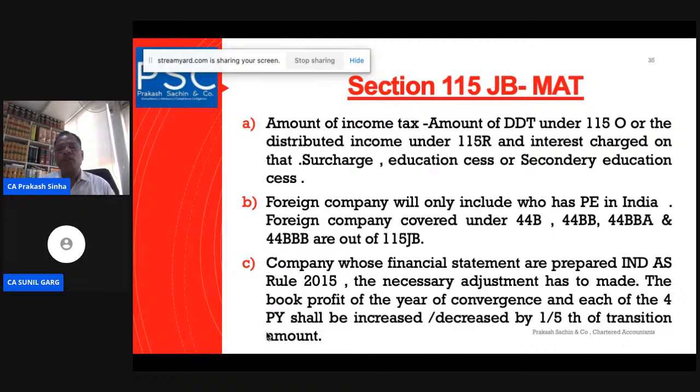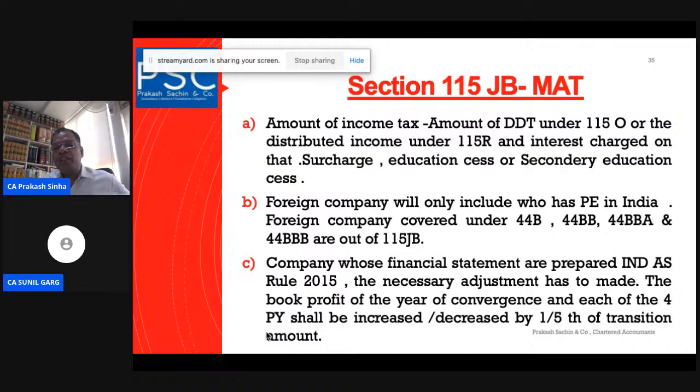We have already discussed that a foreign company will be included only if it has a PE in India. Yes, a foreign company which has a PE in India will be included. But if the foreign company is engaged in 44B, like we discussed, which is about special companies, then 44BB, 44BBA and 44BBB are out of 115JB. These are provisions where presumptive basis taxation is there, not taxation on a net basis, so they will be out of 115JB.